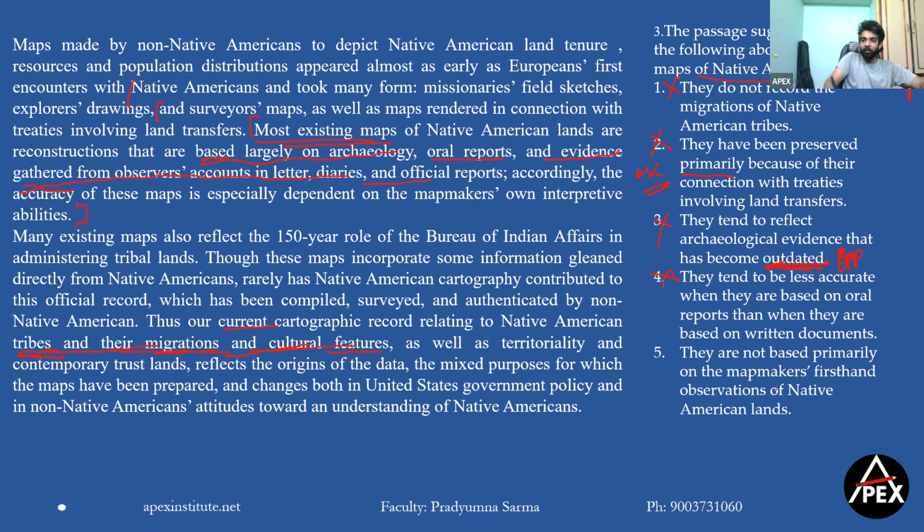They're not based primarily on the mapmaker's first-hand observations. Yes, that we can understand, that these are specially dependent on the mapmaker's own interpretive abilities, but these are not the first choice. Okay, so our first choice is about the other parts. So we can say that the passage suggests number 5. Let's now quickly take a look at the last question.